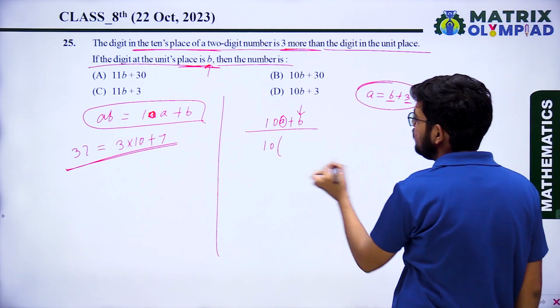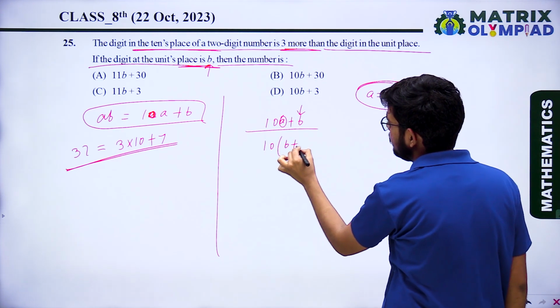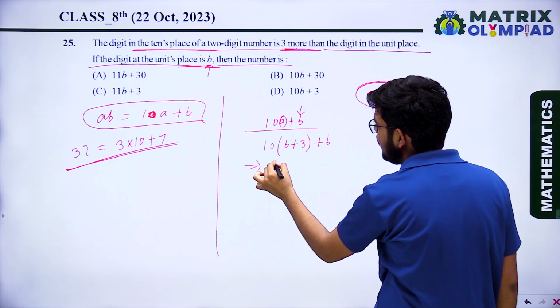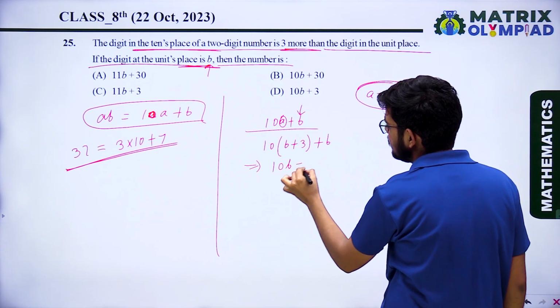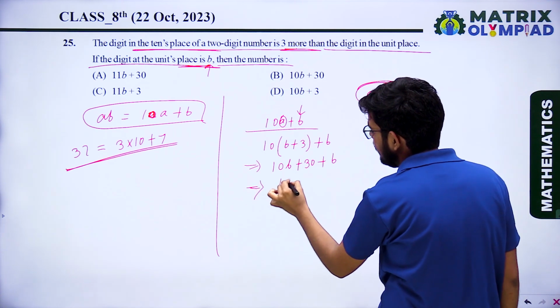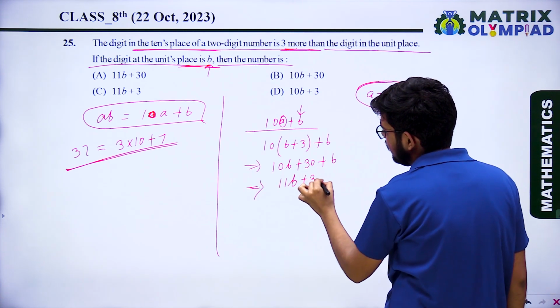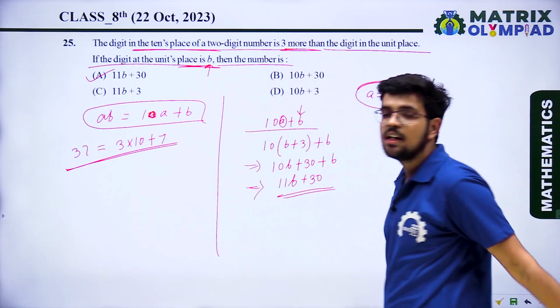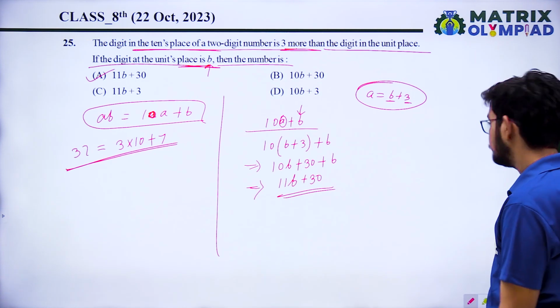So A equal to B plus 3. The number is 10(B + 3) plus B. When you simplify it, it will be 10B plus 30 plus B. So that will be 11B plus 30. So the correct answer is option A, 11B plus 30.